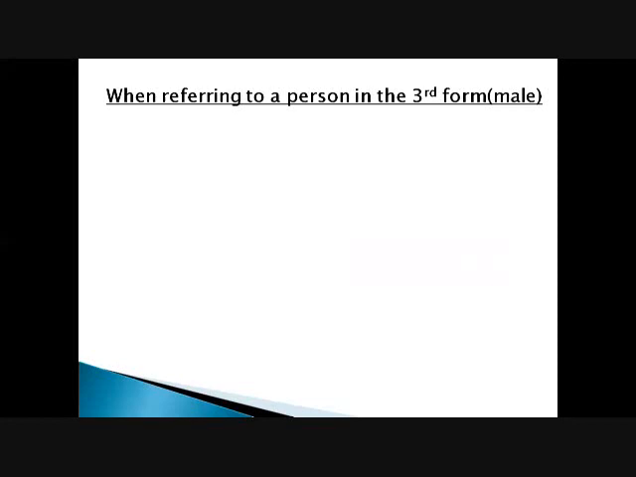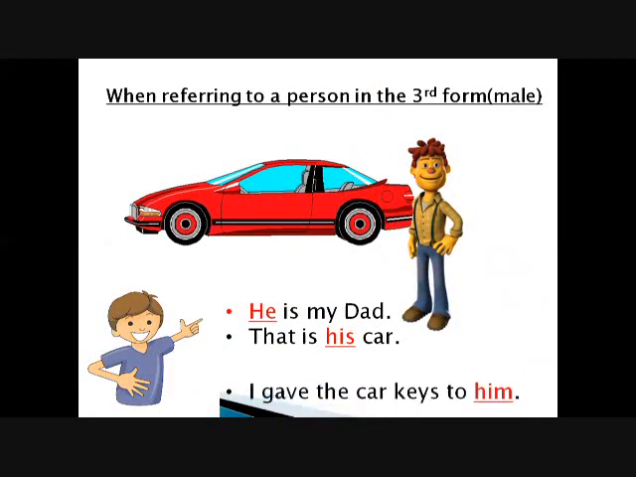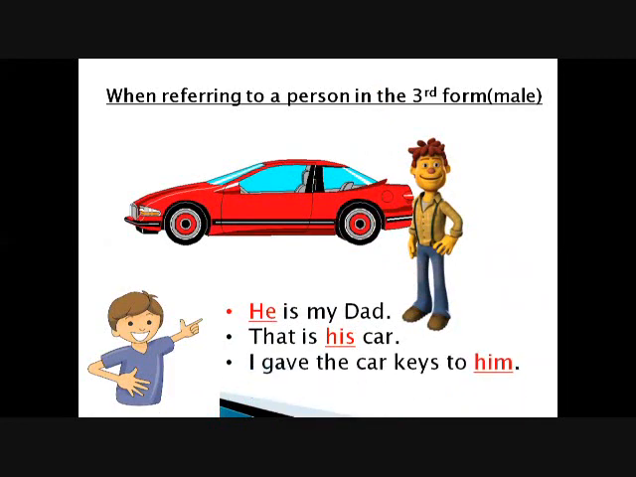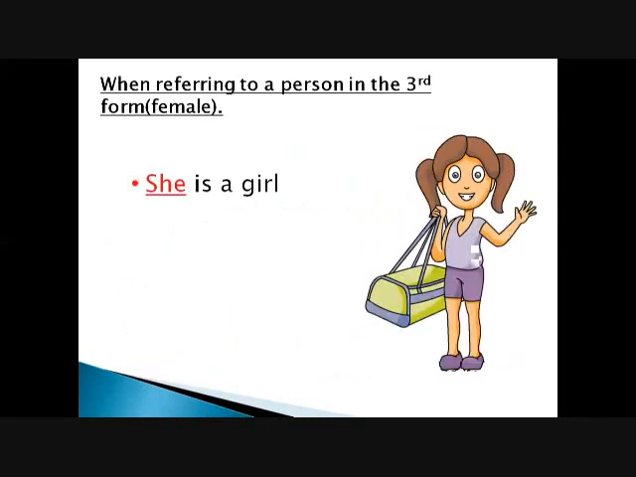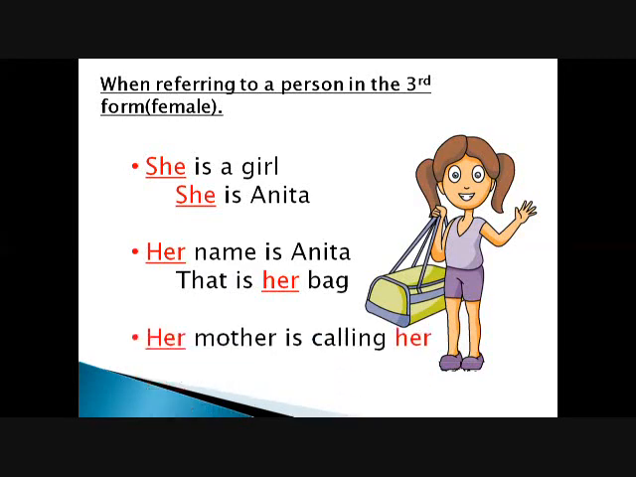Now, referring to a person in the third form, in the male form, a single man or a boy. He is my dad. That is his car. I gave the car keys to him. Now, when referring to a person in the third form for a woman or for a girl, she is a girl. She is Anita. Her name is Anita. That is her bag, or that bag is hers. A mother is calling her. Give the bag to her.